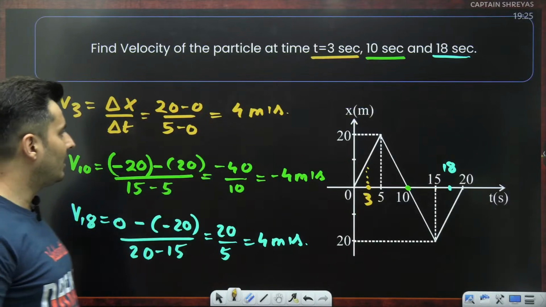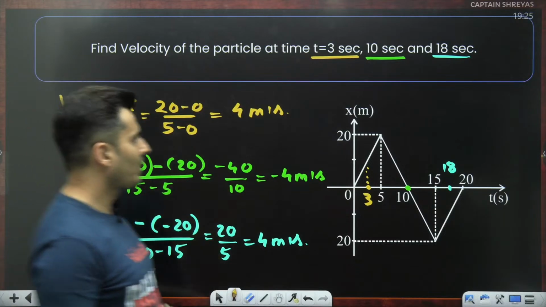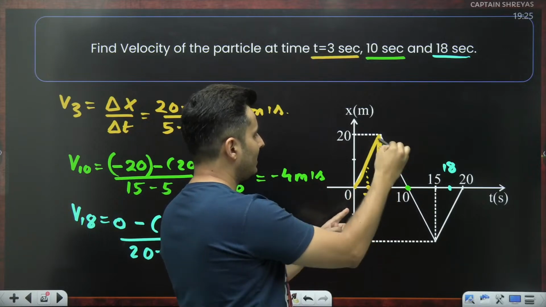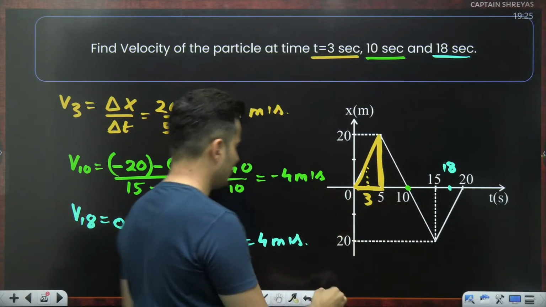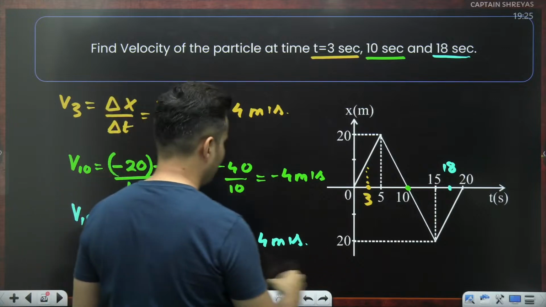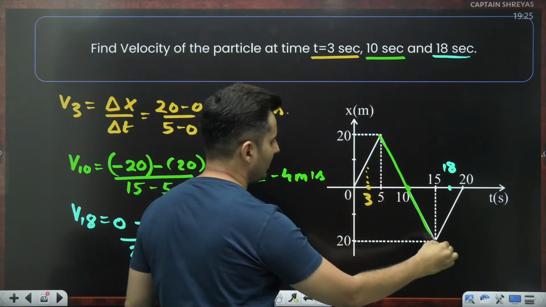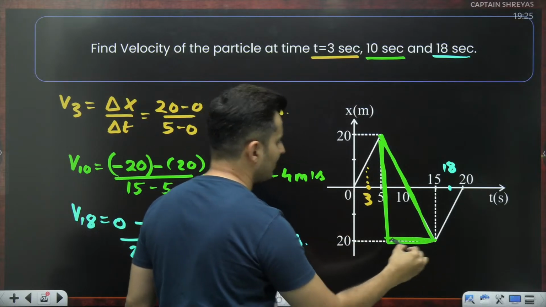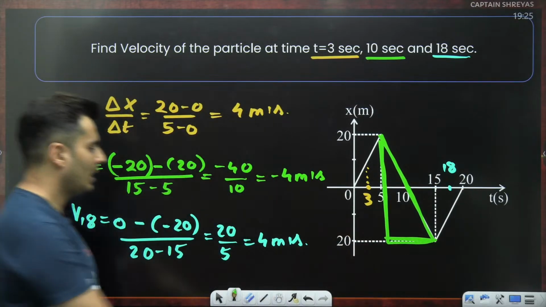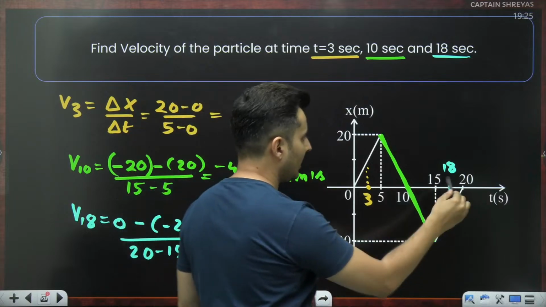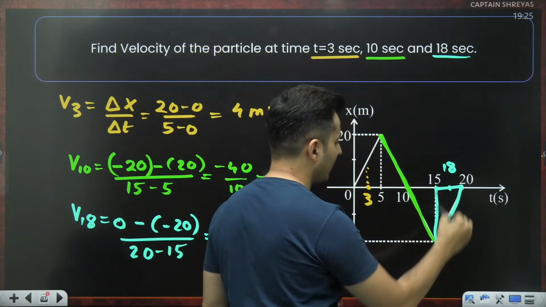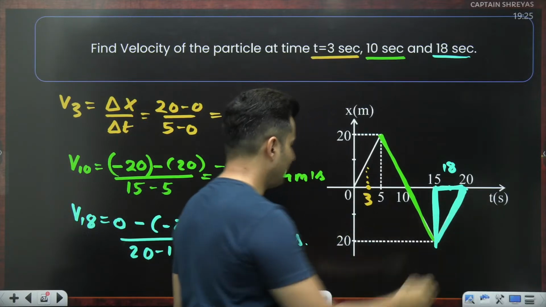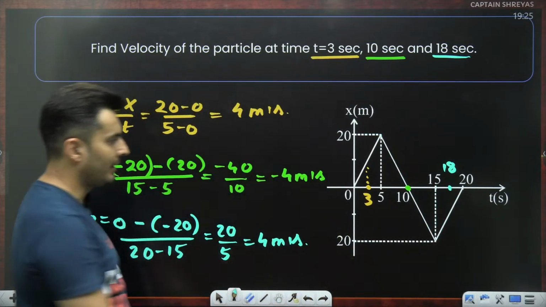So that's all I have done over here. In the first part, when I want to find the velocity, how much did the y change? How much did the x change? That's it. In the second part, from here to here, the y changed by this much, the x changed by this much. That's all. And in the last part, at 18 seconds, check this triangle. From here to here, the y changed by this much, the x changed by this much. That's all we are trying to do.